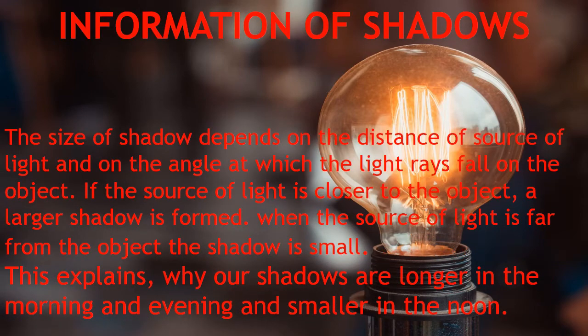Formation of shadows. The size of the shadow depends on the distance of the source of light and on the angle at which the light rays fall on the object. If the source of light is closer to the object, a larger shadow is formed. When the source of light is far from the object, the shadow is small. This explains why our shadows are longer in the morning and evening and smaller at noon.